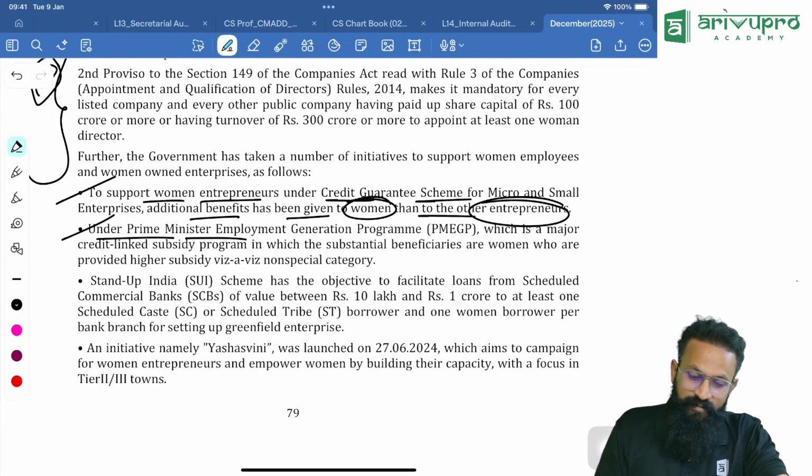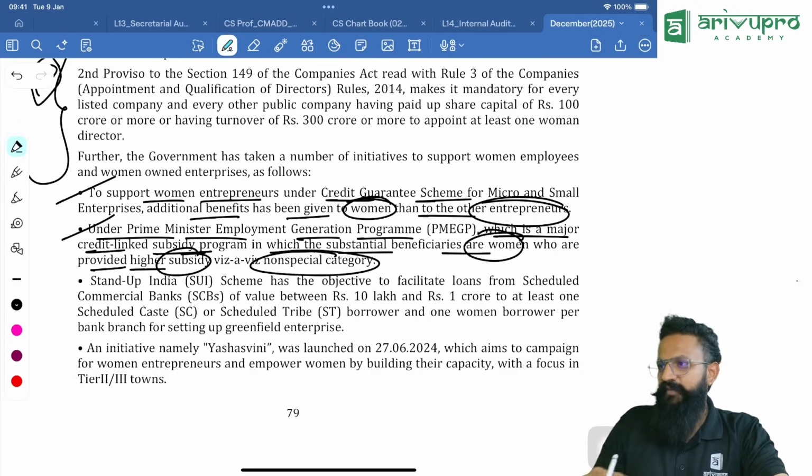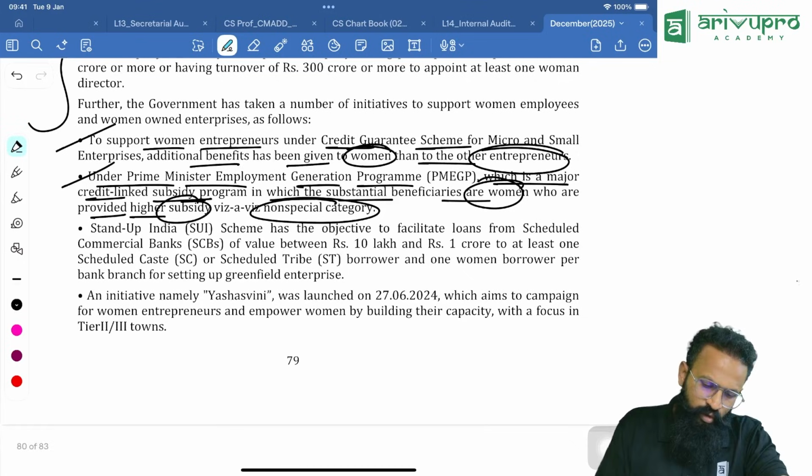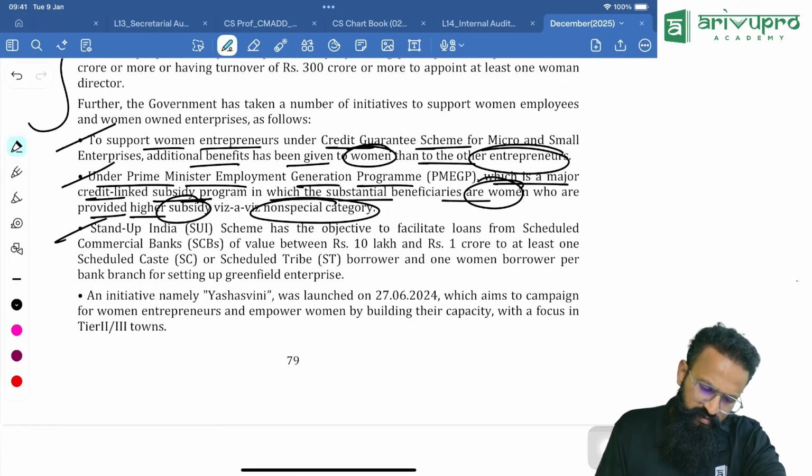Under the Prime Minister Employment Generation Program, which is a major credit-linked subsidy program, the substantial beneficiaries are women, who are provided higher subsidy when compared to non-special categories. Meaning what, people? When compared to men, they are getting higher subsidies. Chance of you getting more loan also, chance of you getting a reasonable rate of interest and all of that.